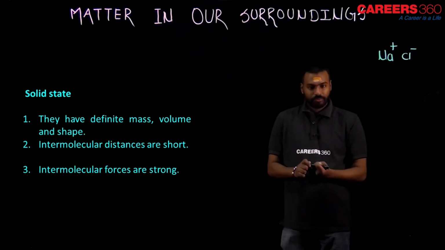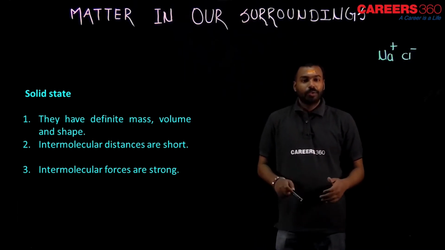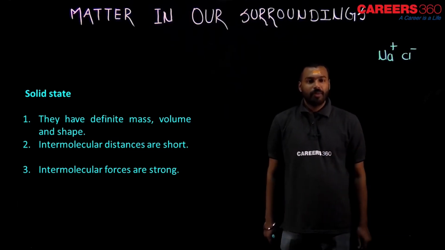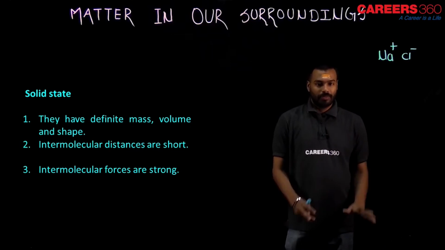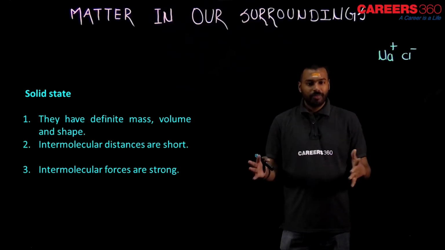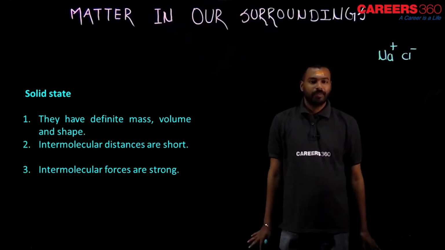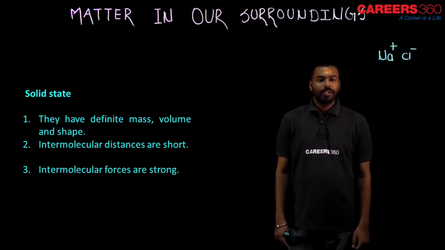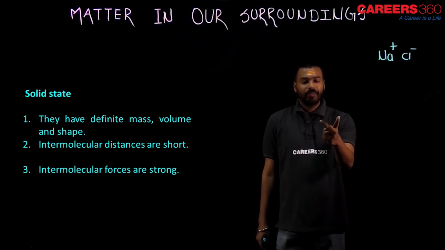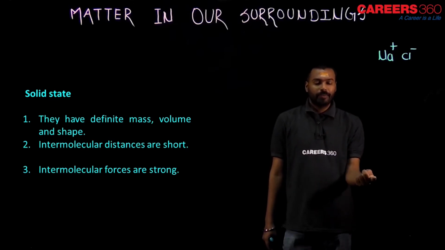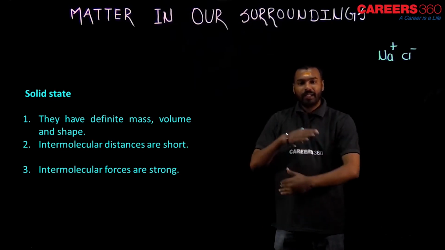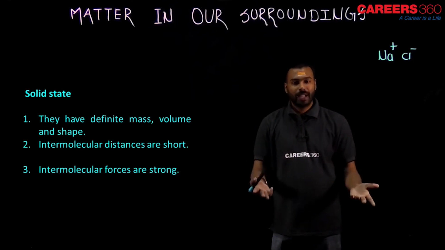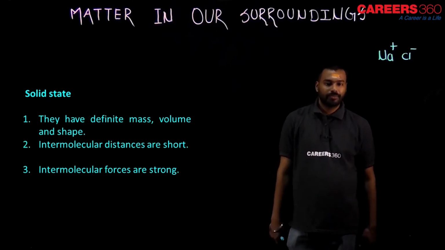So table salt is made up of sodium and chlorine. This building is made up of brick, cement, sand, water, these things. So these are the constituent particles of my building. In the same way, salt has two constituent particles, one is sodium and the other is chlorine. They just repeat again and again, then it takes a big shape and comes in the packet and you use it.